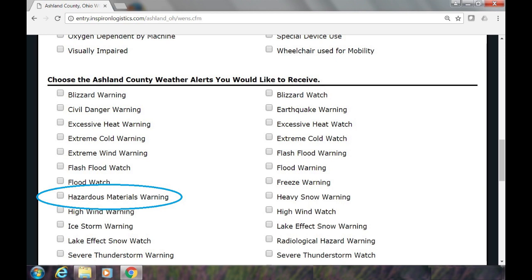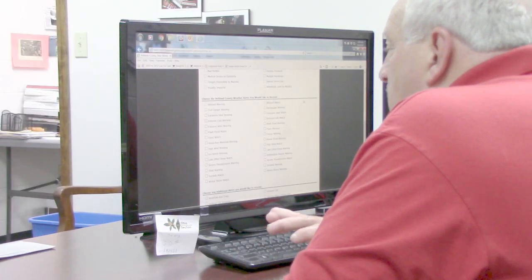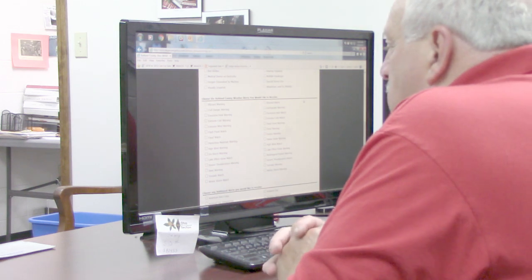That's a very important one for my office, because we deal with hazardous material spills and transportation issues along with storage issues here in the local emergency planning committee. And that is a very important box for us to be able to send you a message and let you know that there's something going on near you that you may want to be aware of, and we will give you direction on what you need to do to be safe.